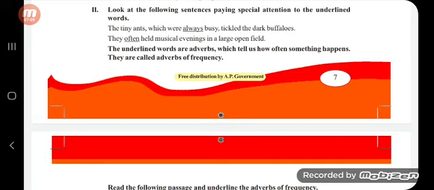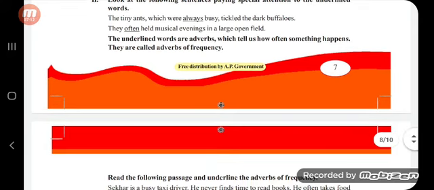So in the first sentence, the tiny ants which were always busy, here what is the action? Busy is the action. So how often were the ants busy? They were always busy.